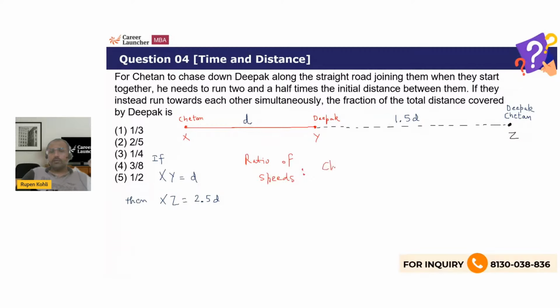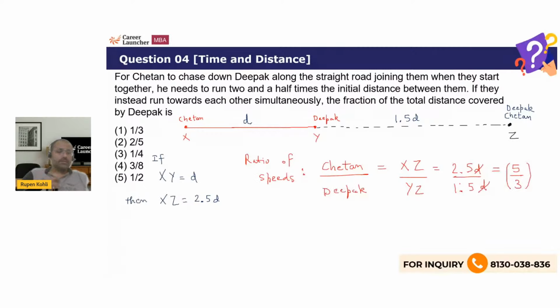So the ratio of speeds, Chetan to Deepak, is the ratio of the distance covered by them. Chetan has covered XZ, but in the same time, Deepak started from point Y, he has only covered distance YZ, right? So XZ, which is 2.5d, YZ, which is 1.5d. So this is the ratio of speeds. d cancels, 2.5 upon 1.5, or you can simplify this as 5:3, multiplying with 2. 5:3.